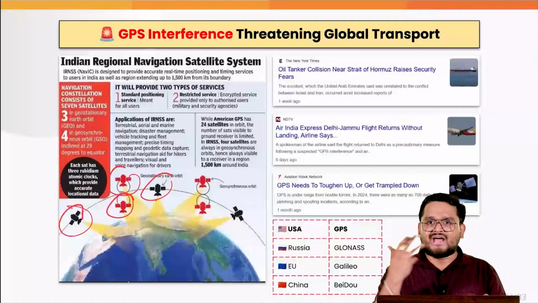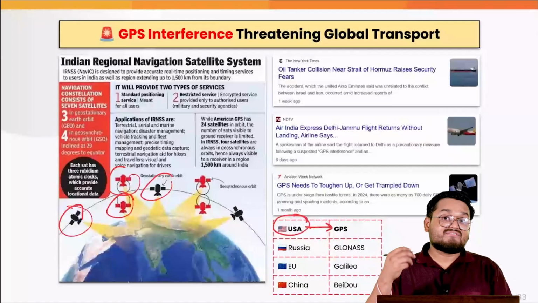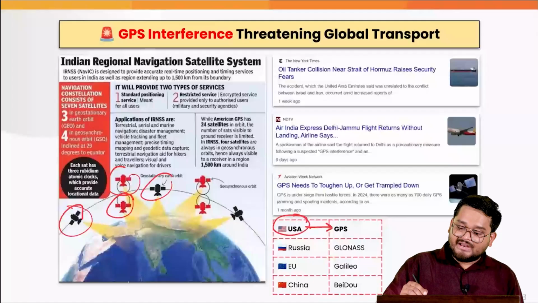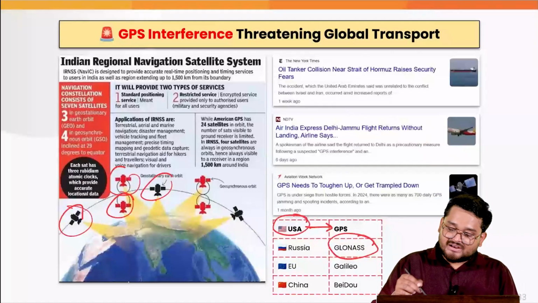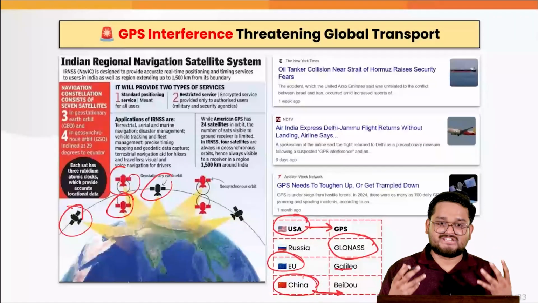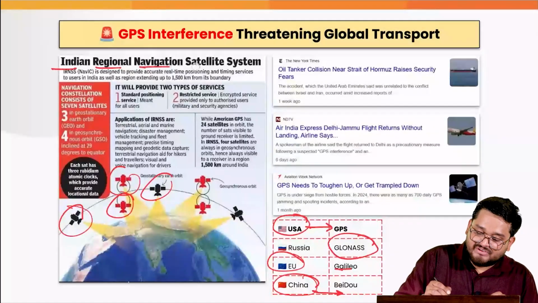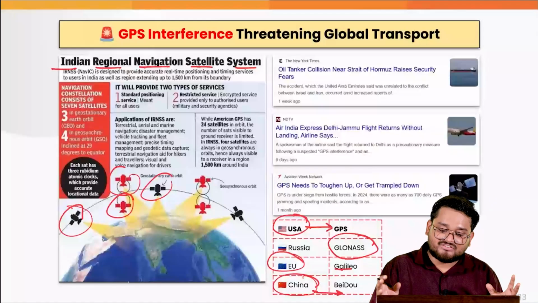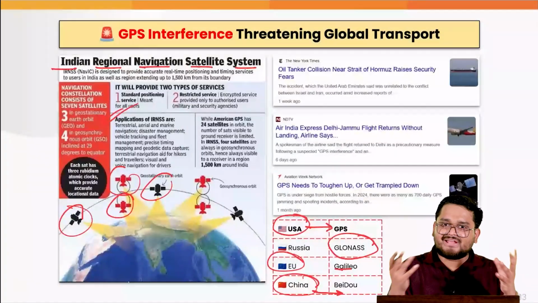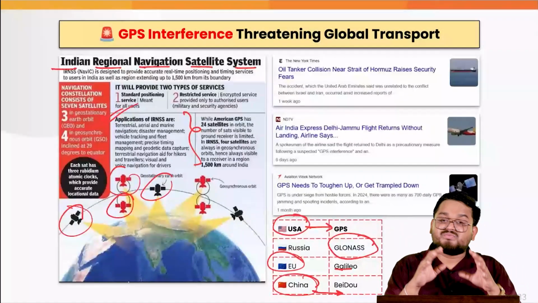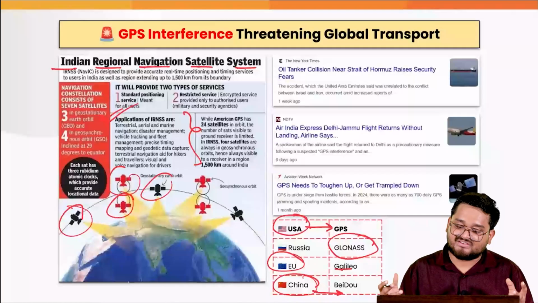And here across the entire world we have the USA, who have their own GPS system, right? In fact, the name GPS was coined by the US. In Russia it is known as GLONASS. In the EU, it is known as Galileo, and in China, it is Beidou. So in India also we have our own GPS in the form of the Indian Regional Navigation Satellite System. This is also known as NAVIC, a constellation of satellites which provides various applications such as navigation, location, precise timing and various other applications here, right?